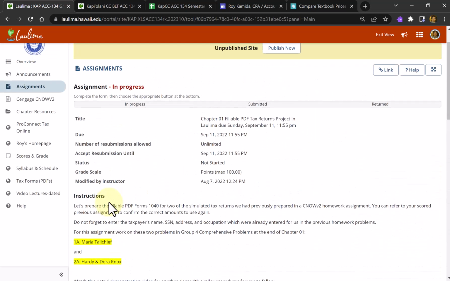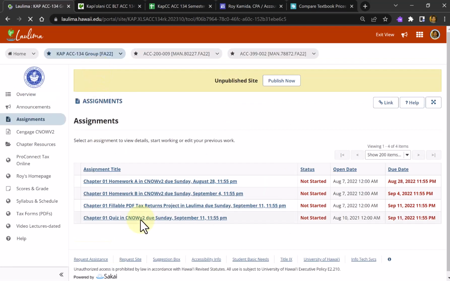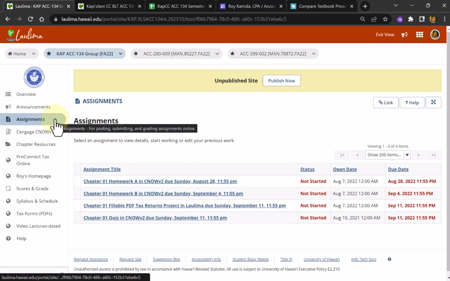Your graded assignments are going to be scored after the due date, probably sometime early Monday morning. You would come back here and see feedback for your tax return assignment. As the semester goes on, I'll add more assignments here in our Laulima assignments folder.